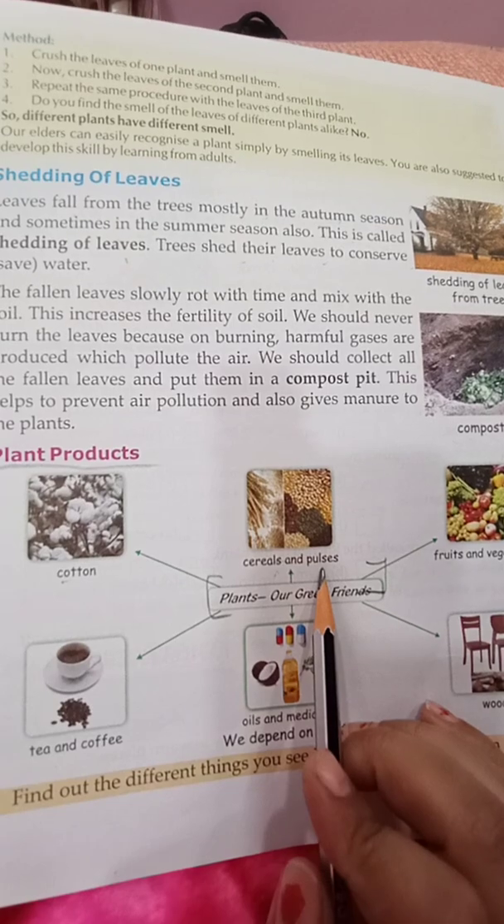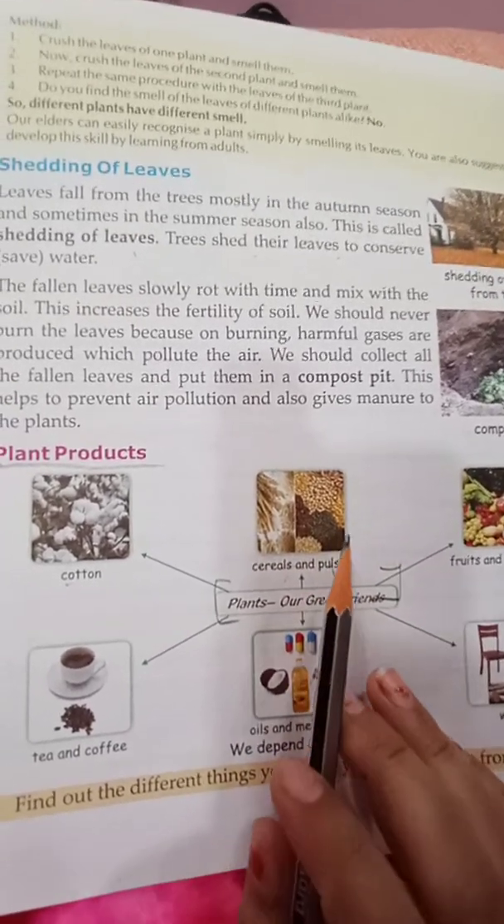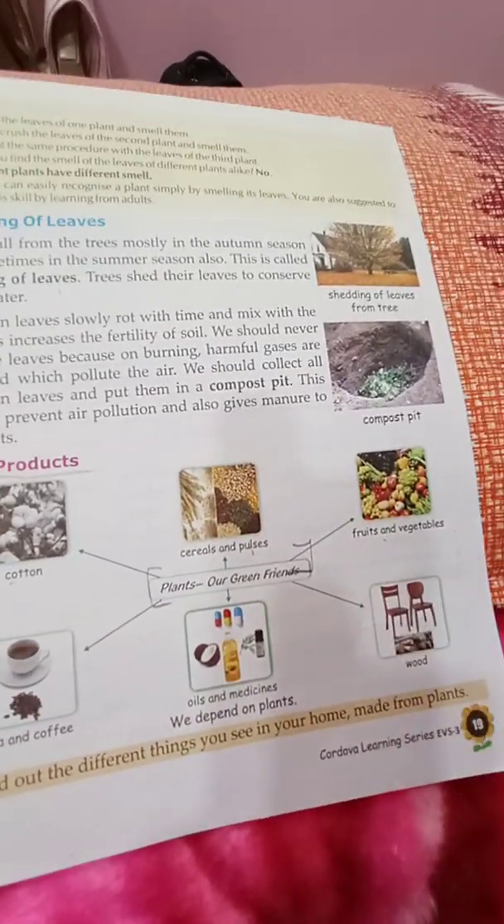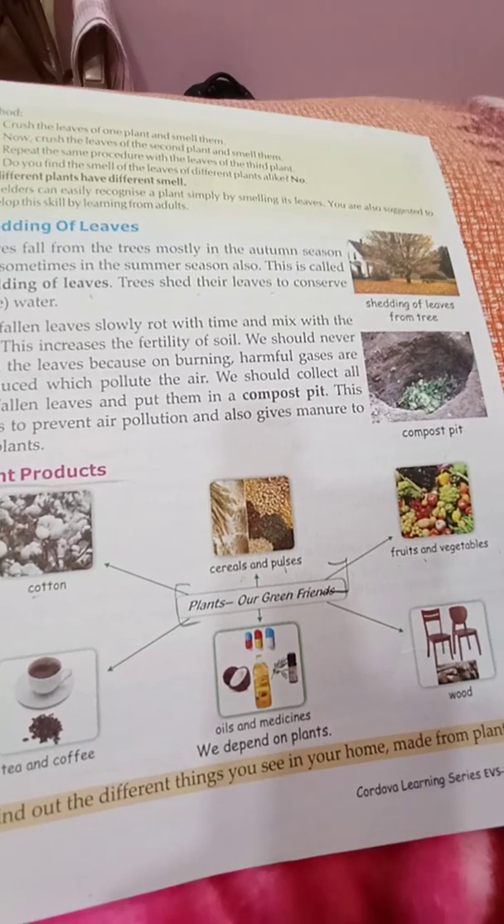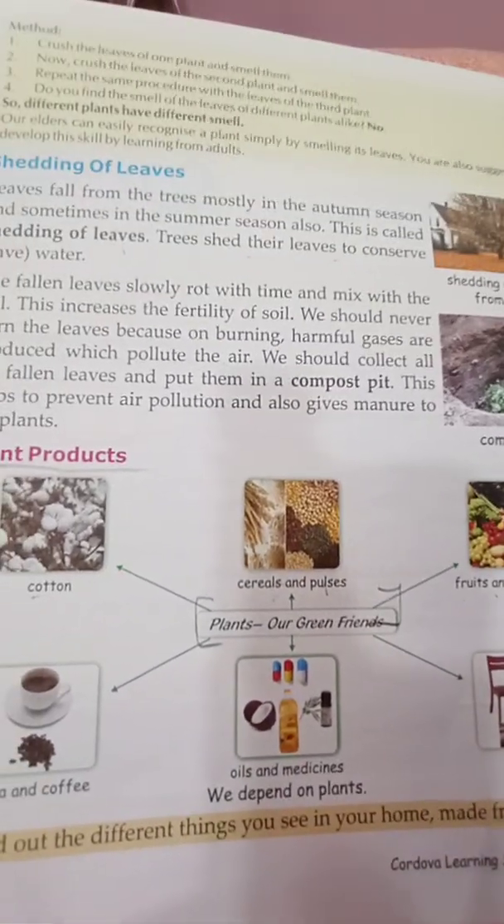It gives cereals and pulses. Wheat, rice, gram, these are all food items we get. So it gives cereals and pulses. Fruits and vegetables, where we get food and vegetables from the plants itself. So they also provide fruits and vegetables to us.